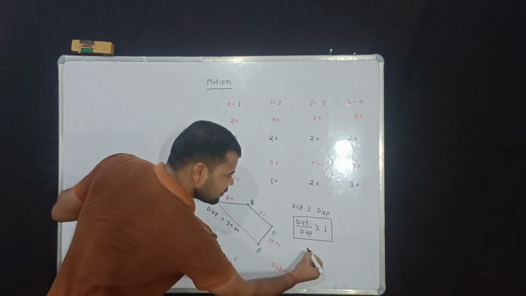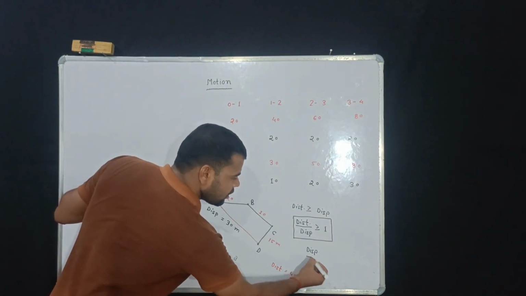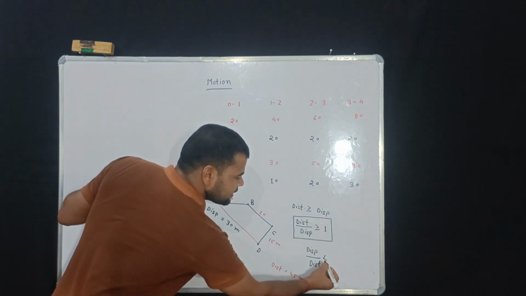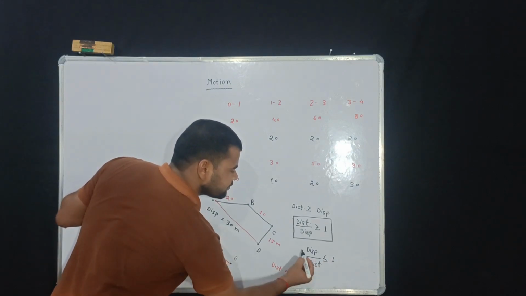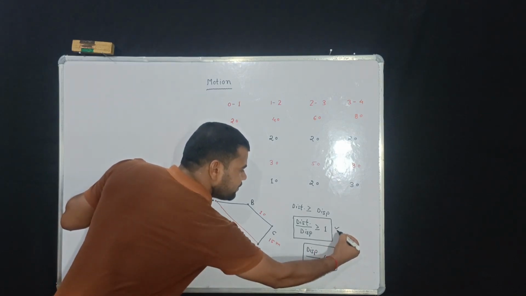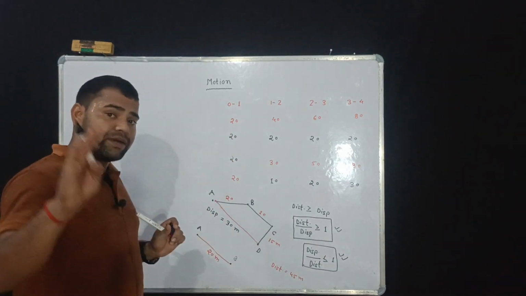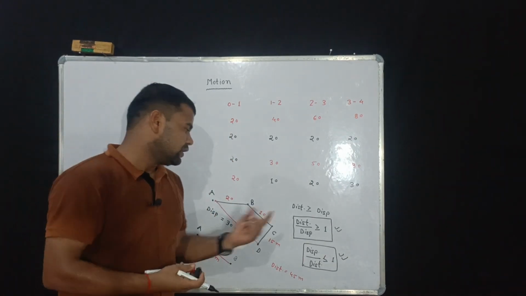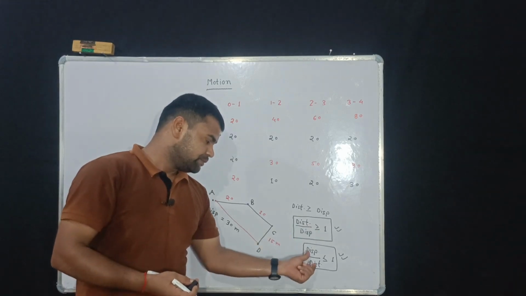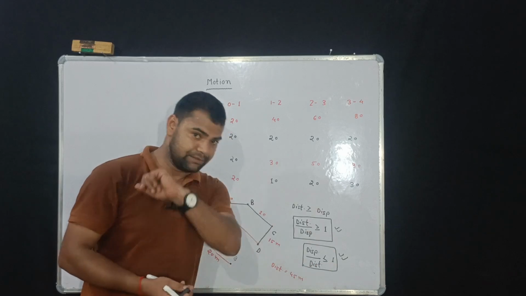But displacement upon distance is less than or equal to 1. These two terms are very important from the board point of view and for the competition point of view. The ratio of distance and displacement is greater than or equal to 1, or the ratio of displacement and distance is less than or equal to 1.